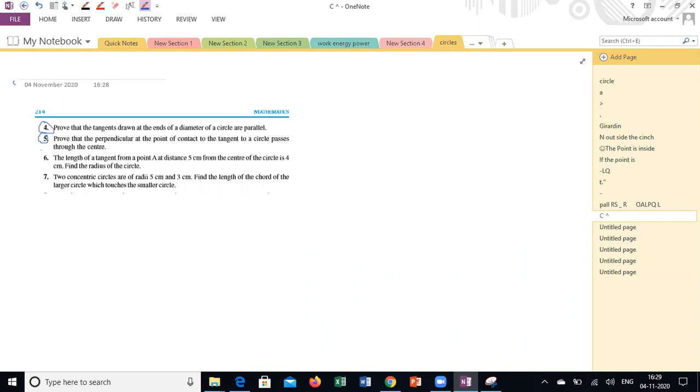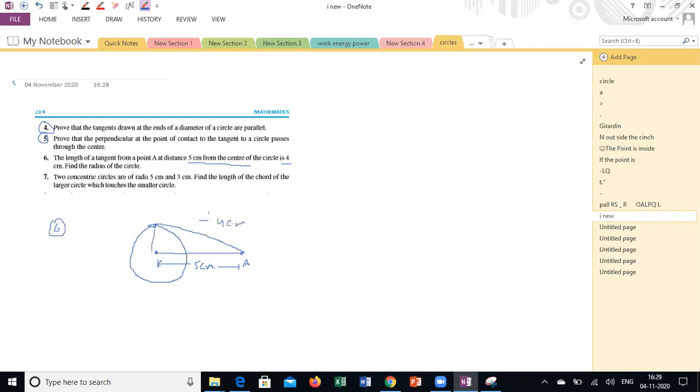The length of the tangent from a point A at a distance 5 centimeter from the center of the circle is 4 centimeter. So this is the data. For the 6th question, there is a circle. The length of the tangent from a point A at a distance 5 centimeter from the center. This is 5 centimeter. And the length of the tangent is 4. So this is 4.